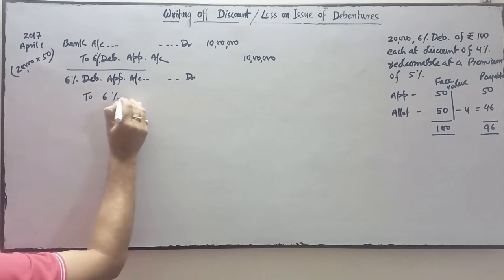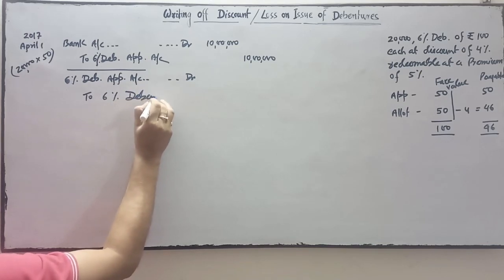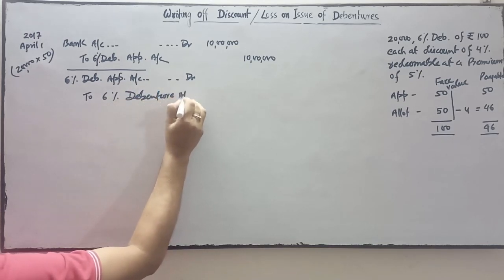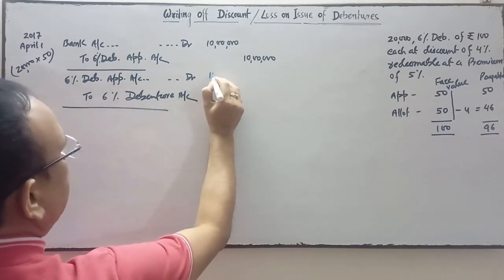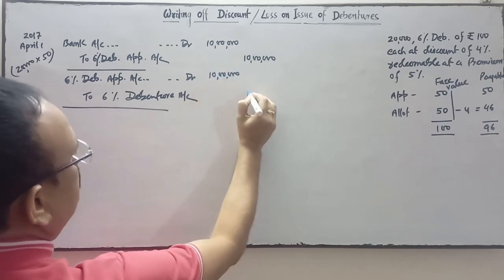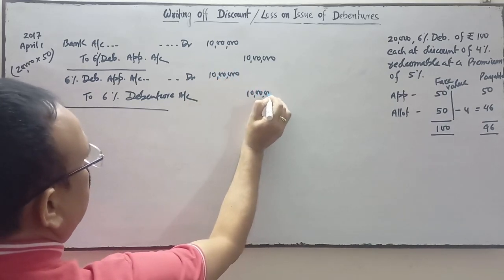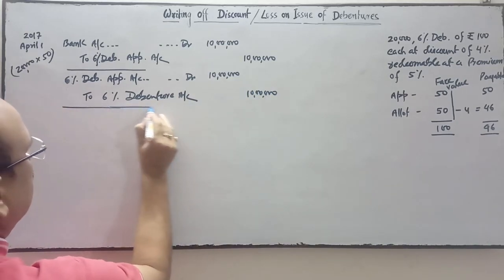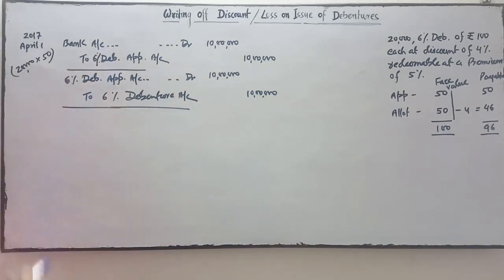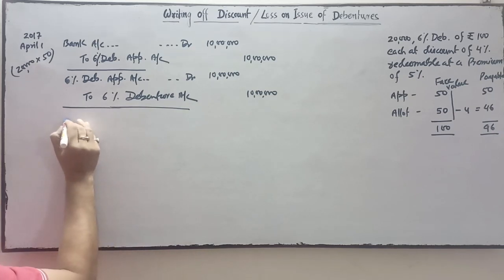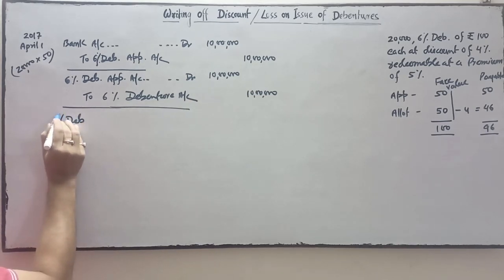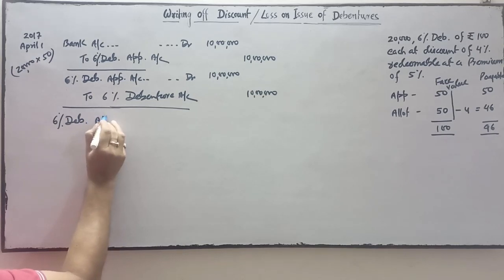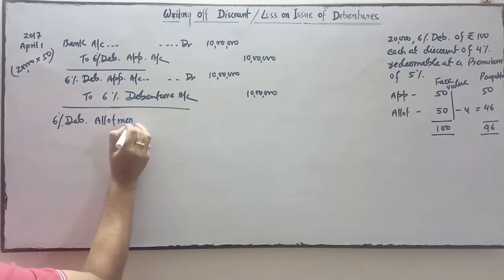Next, this entry is for application. Allotment: 6% debenture allotment account debit.